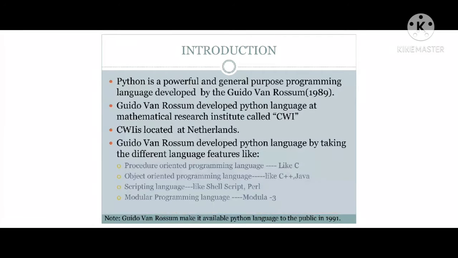And the last one, modular programming languages. These are the four sets of features that were taken by the author, Rossum, who studied these four languages with their different concepts.